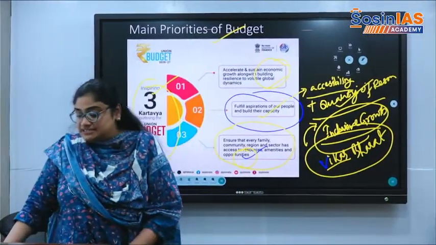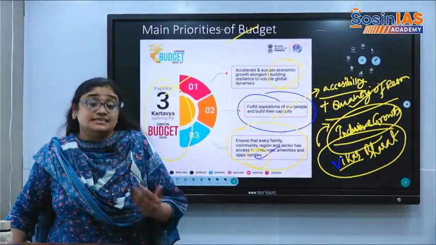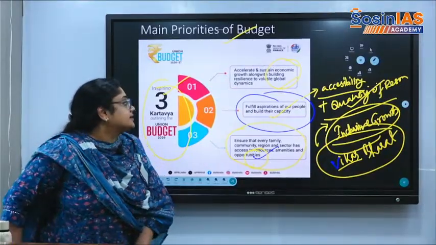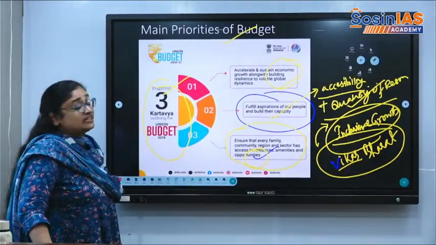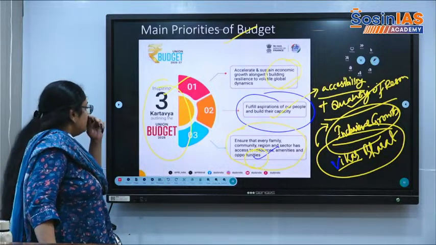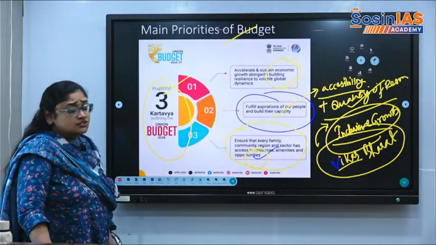Inclusive growth is basically the main aim of Vikasit Bharat. Okay, so these are the 3 basic aims or duties of the budget.